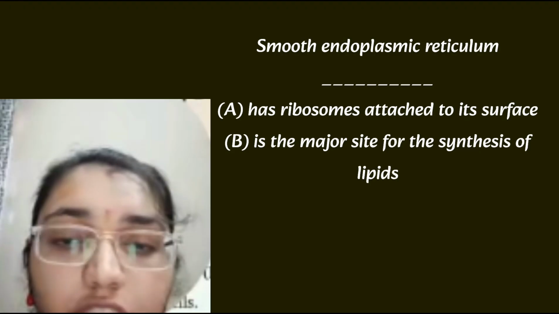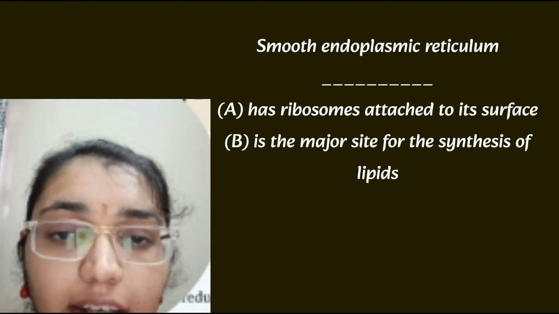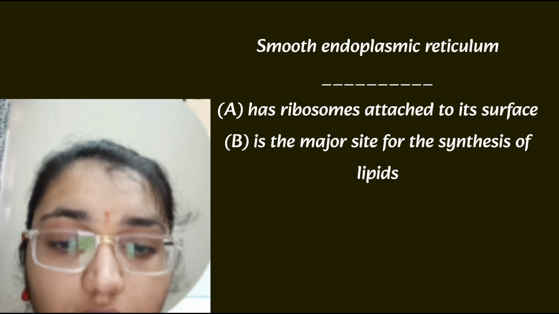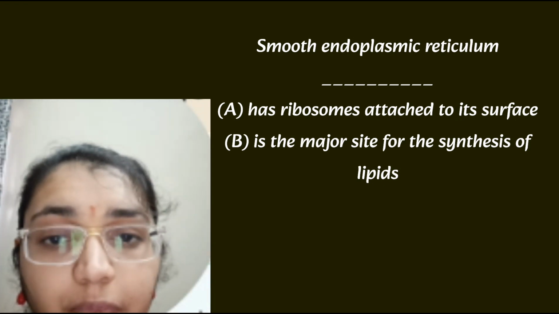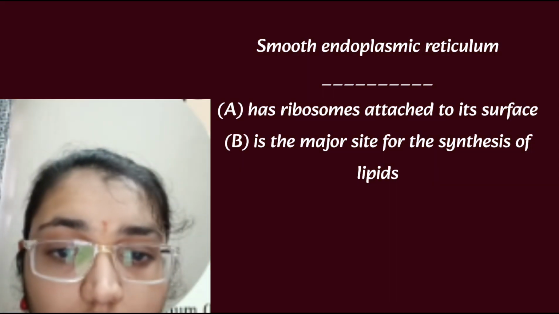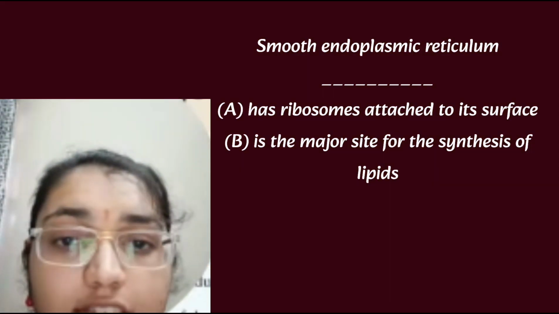Here A and C options we can see. What are they? Has a ribosome attached to its surface and it is actively involved in protein synthesis. So A and C are describing the rough ER, not smooth ER. And D option describes the Golgi apparatus or the plastid, where it is a site of synthesis of carbohydrate. Which is the site of synthesis of carbohydrate? Golgi. And here the one that has a ribosome attached to its surface is the rough endoplasmic reticulum, and it is actively involved in the protein synthesis.